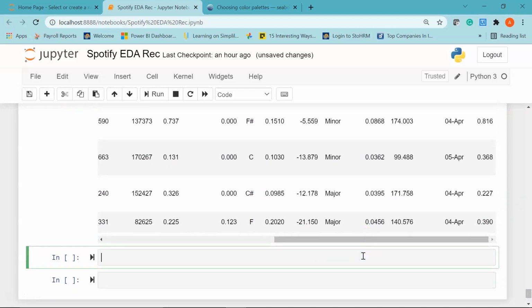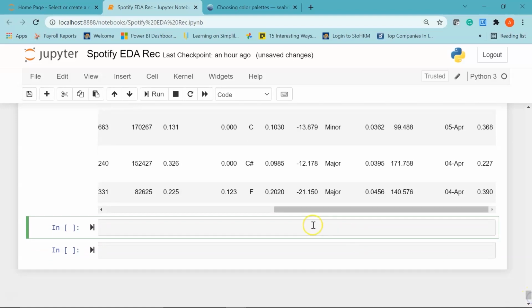Now we'll see the duration of the songs for different genres. For that, I'm going to create a bar plot. So I'll start with setting the title for my plot as duration of the songs in different genres.